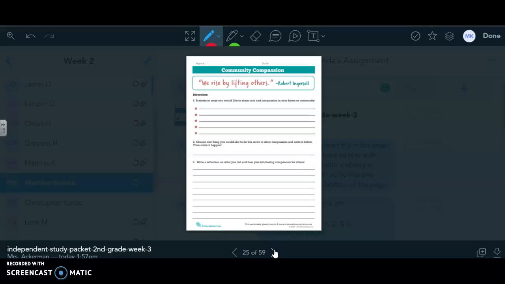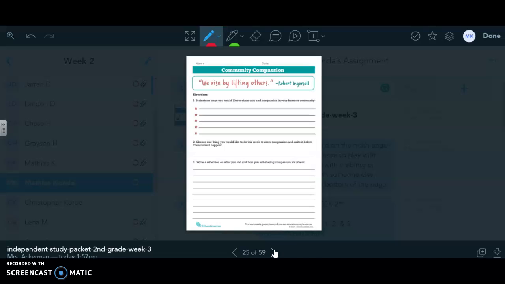For writing, you have community compassion. You can choose if you would like to, it says to brainstorm ways you would like to share care and compassion in your home or community. So you have to write 5 ways you could share care and compassion. How can you show care and compassion to your family or to people in your community? And then choose one thing you would like to do this week to show compassion and write it below.